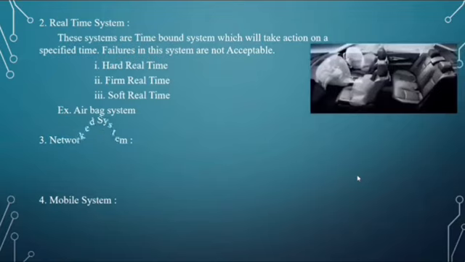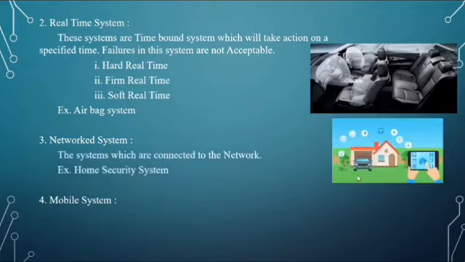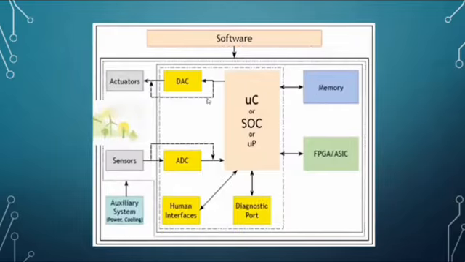Next, network systems. What is network system? The systems which are connected to a network like Wi-Fi, Bluetooth, etc. are called network systems. Example, home network system, home security system. Next, mobile system. The embedded systems which are movable are called mobile systems. Example, robots. Next, these are the components of an embedded system, which consist of software and hardware, the microprocessors, microcontrollers, memory, ADC, DAC and so on.